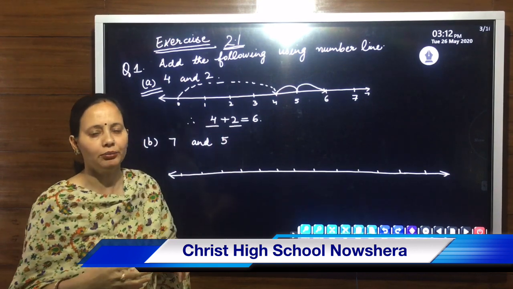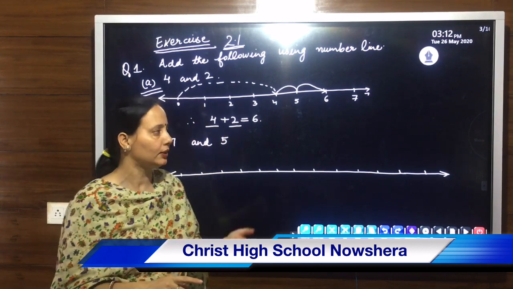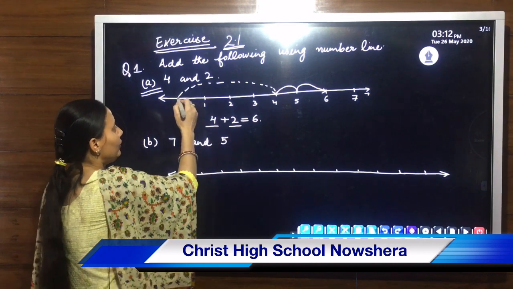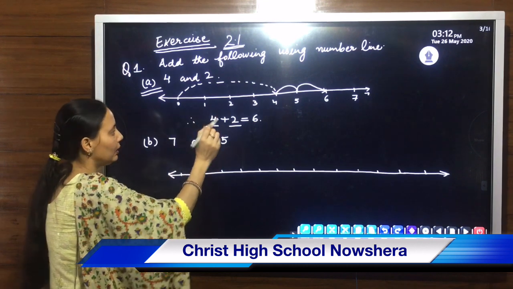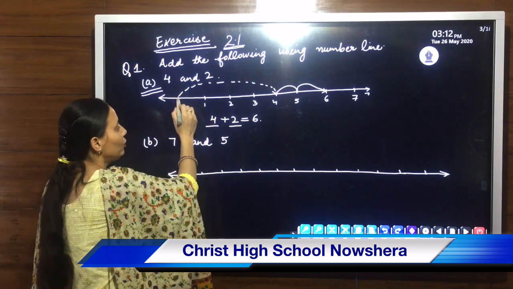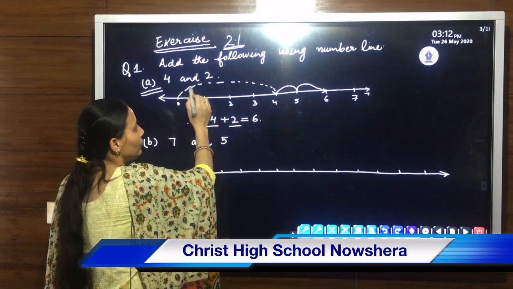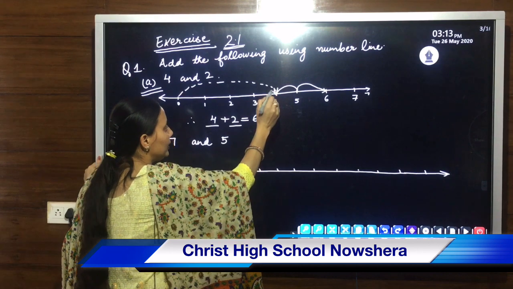In counting, you simply know that 4 plus 2 will be equal to 6. But in the number line, how will we show it? We will start from 0. Always we start our number line with 0. When we start from 0, we will directly go up to our first number, that is 4.